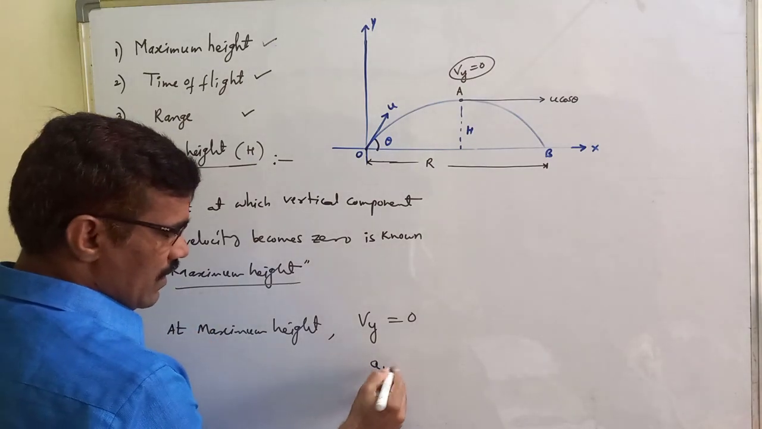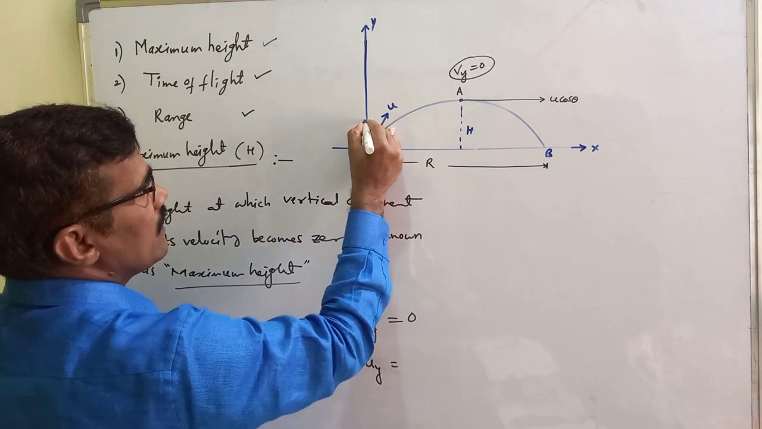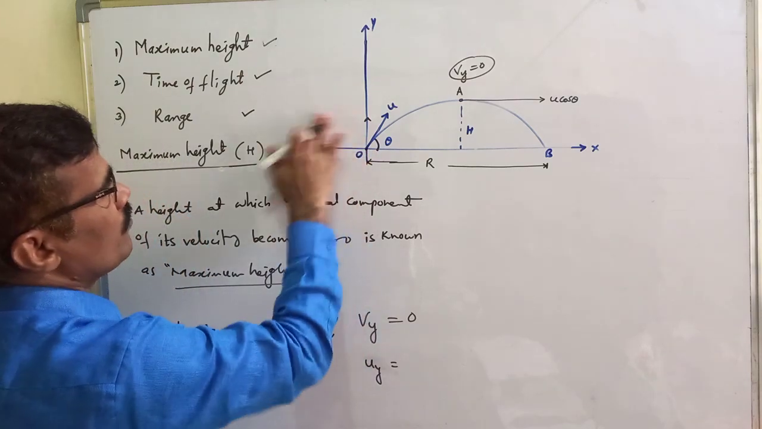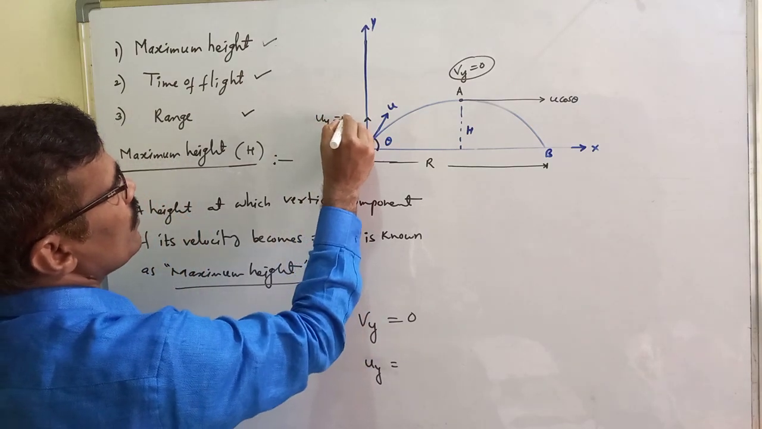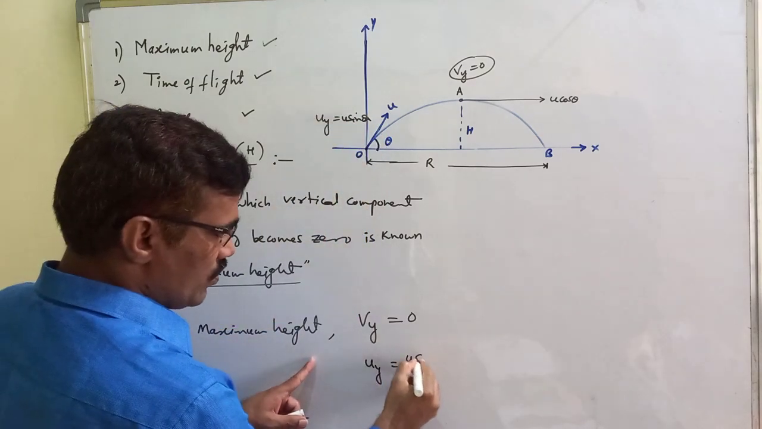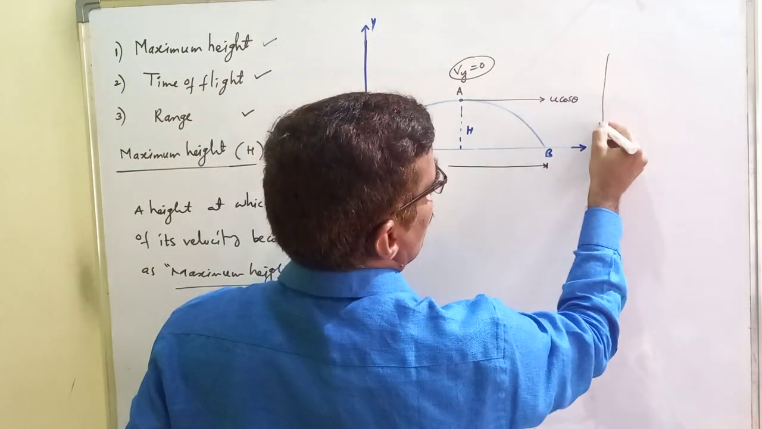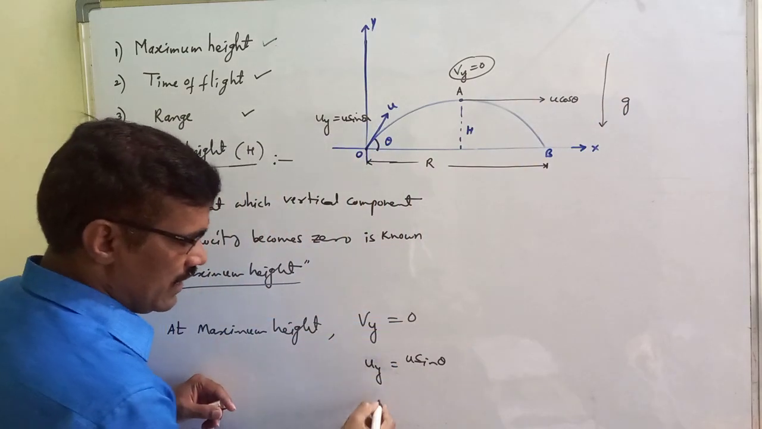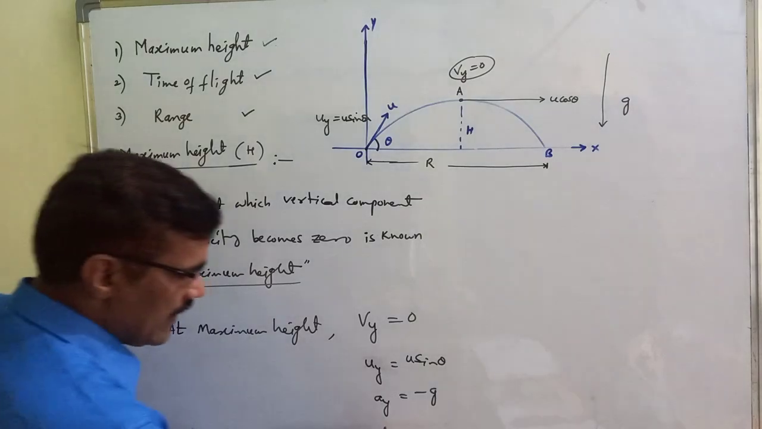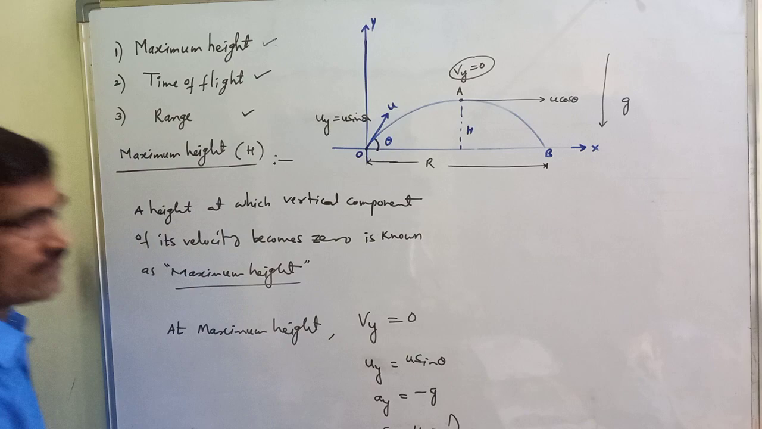Then uy is the initial vertical component of velocity, uy is equal to u sin theta, vertically upward. Gravity is acting vertically downward, so ay is equal to minus g. Then the vertical displacement is s equal to h. How much is it?